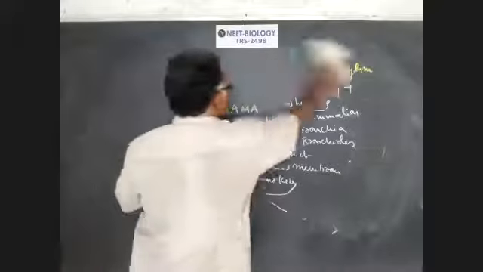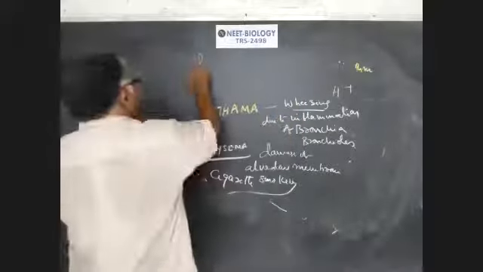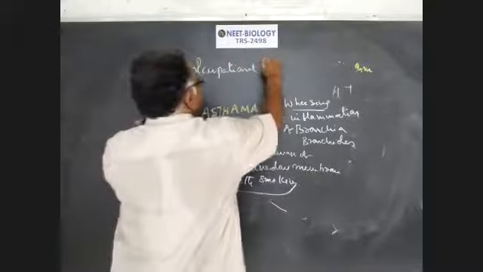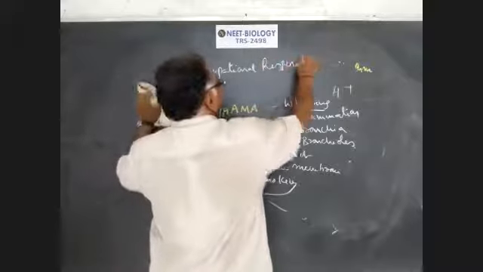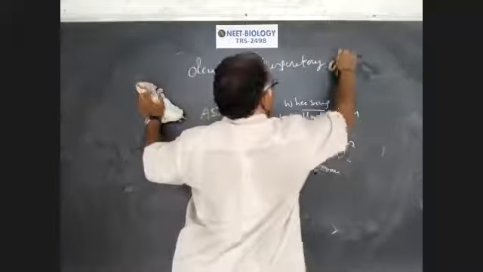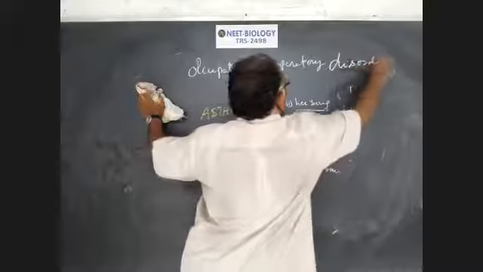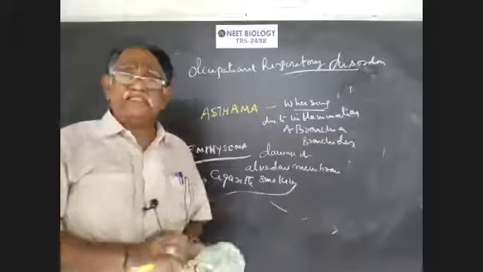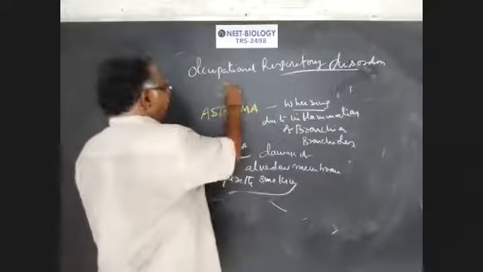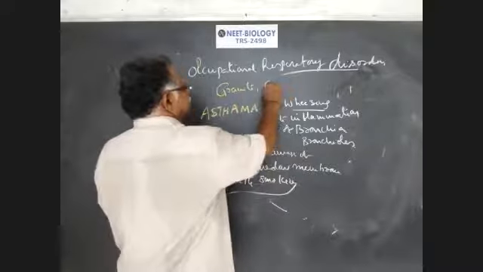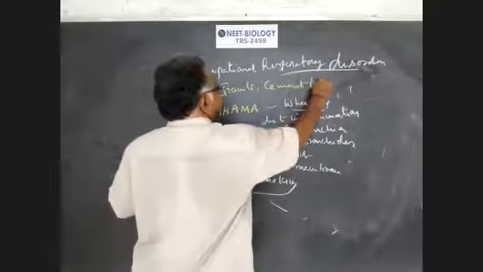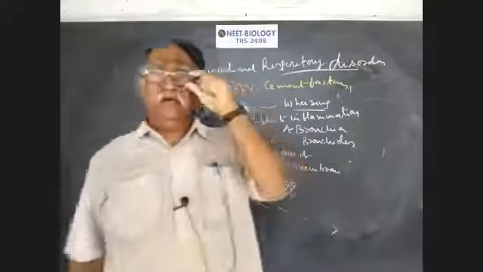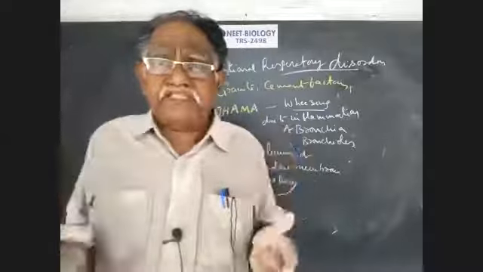Coming to the third disorder, occupational respiratory disorders. These are found in workers working in granite and cement factories. Due to inhalation of granite dust or cement dust for a prolonged time, fibrosis takes place in the alveoli.